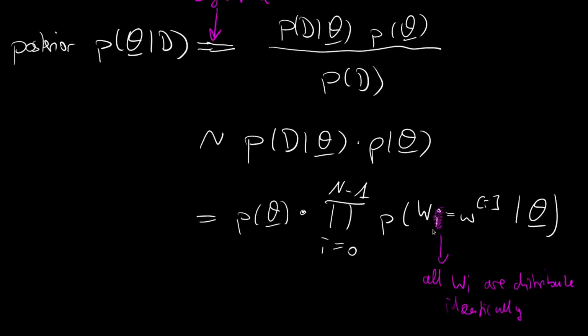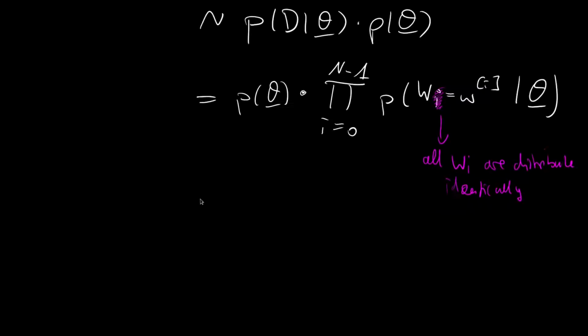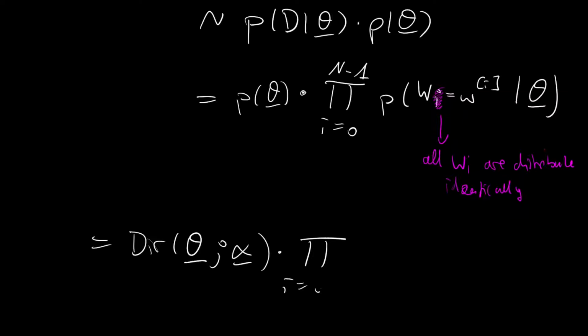And then we can plug in the distributions that we had modeled for both the prior and for this conditional. And then we get first the Dirichlet distribution over the theta vector given an alpha hyperparameter vector, multiplied with the product. Again, we keep the product. And then we plug in what we had here. This was nothing else than the categorical over W being wi, the observation, under the theta latent parameter vector. Well, then let's plug in the distributions that we know.